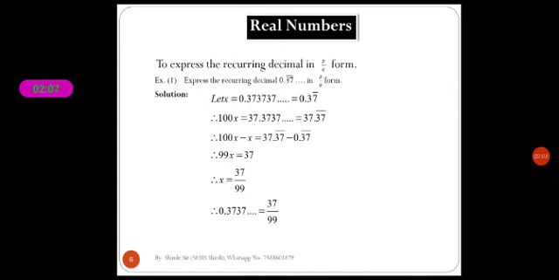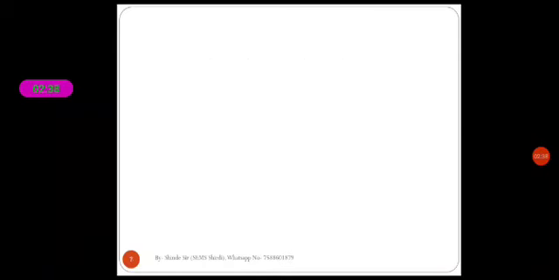Therefore 0.3737 is equal to 37 upon 99, which is the p by q form of the given decimal number. In this way we solve our practice set 2.1. Thank you.